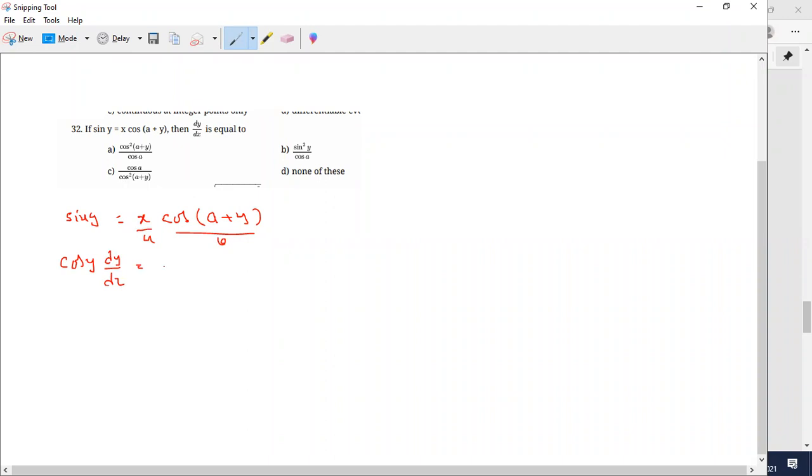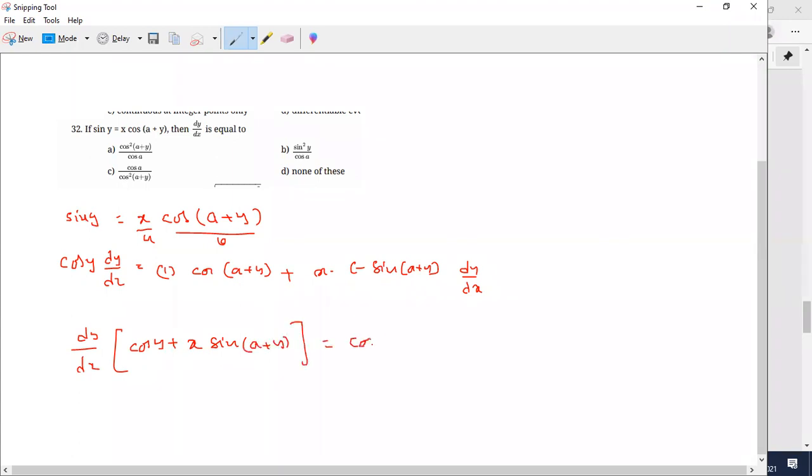This is like u, this is like v. 1 into cos of (a plus y) plus x into minus sin of (a plus y) into dy by dx. If I collect all the dy by dx terms on one side, cos y plus x sin of (a plus y) is equal to cos of (a plus y). But the answer is not there. How will we deal with this question?